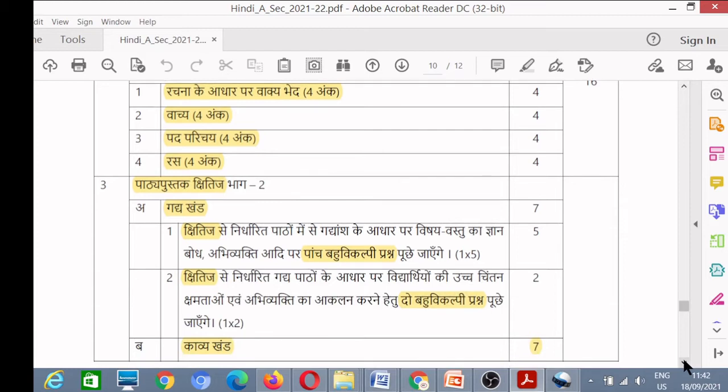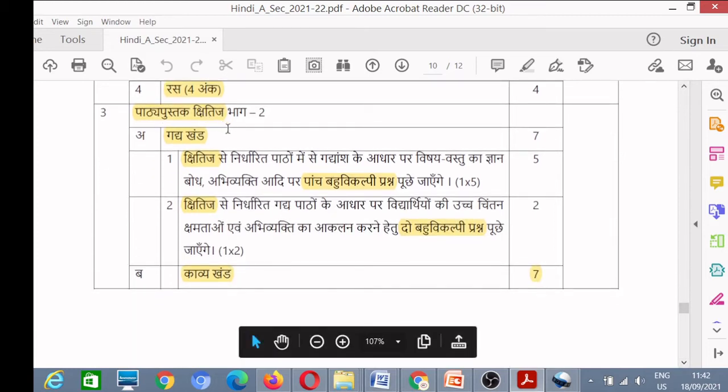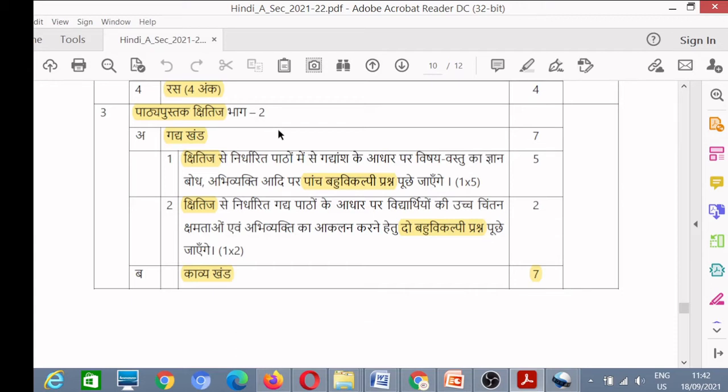Now next is your textbooks. So we are discussing the syllabus of term 1, where all the questions are multiple choice questions. You will have to keep in mind that we are discussing only multiple choice questions here. Now the first textbook is Kshitij Part 2.